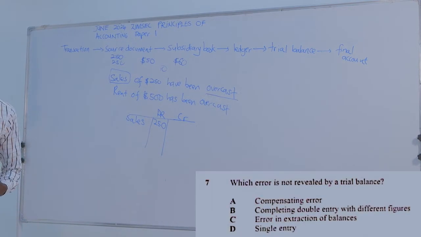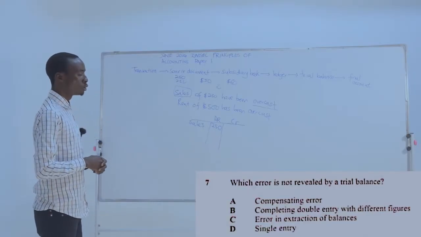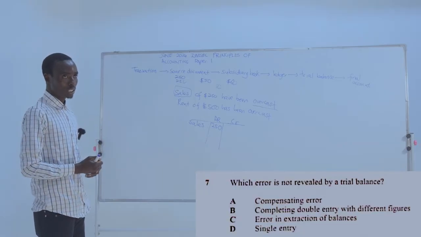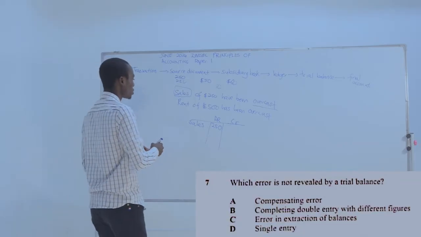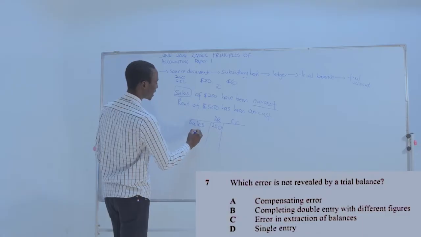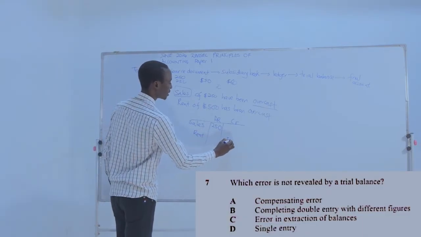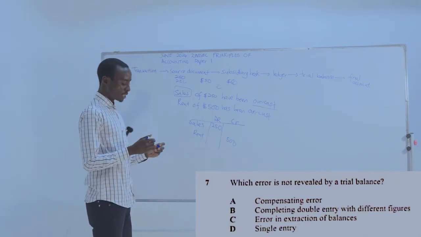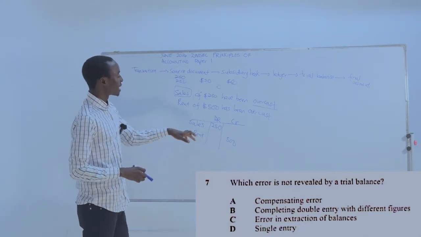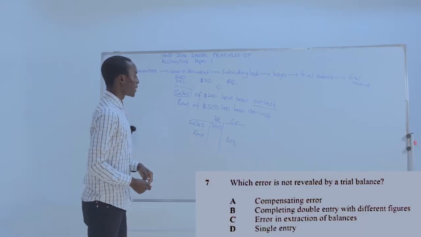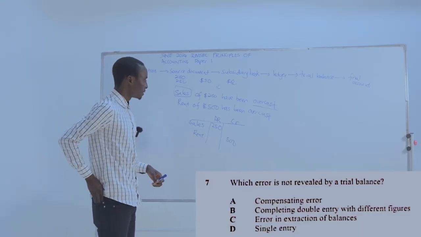Rent is a debit balance. All expenses, you've got a debit balance. So, to reduce an expense account, we make a credit entry. So, we are going to credit rent account by 500. So as you can see, these errors are cancelling each other, right?